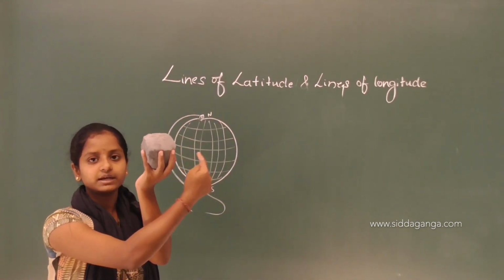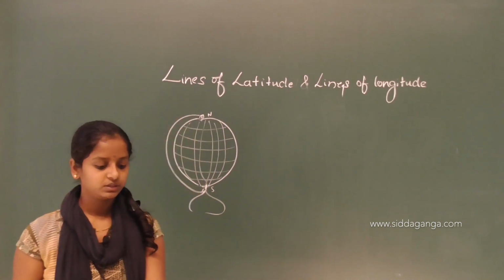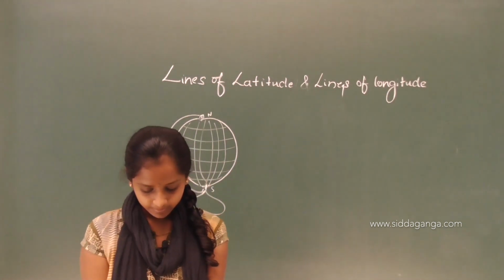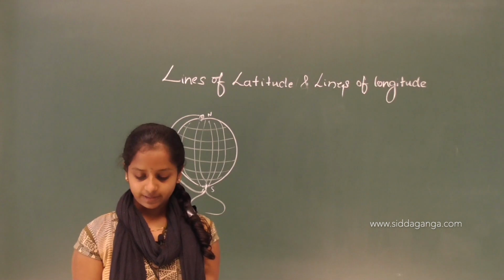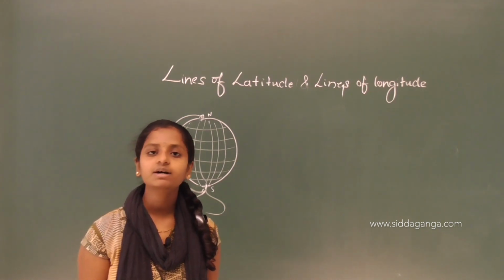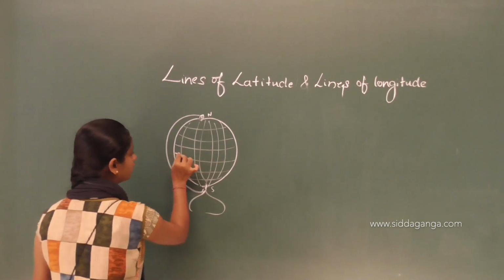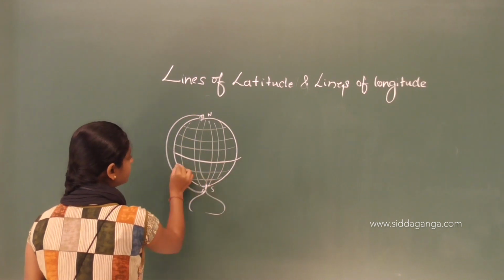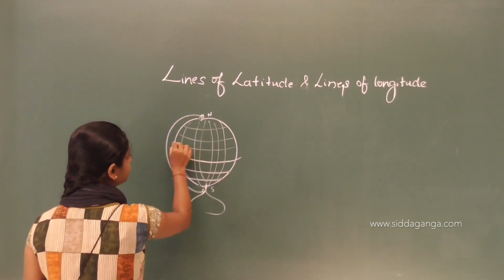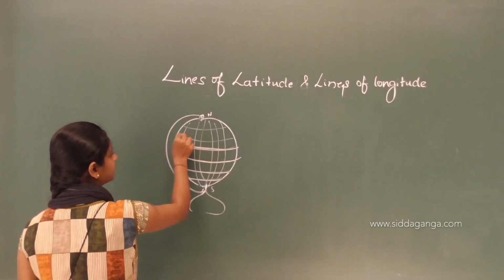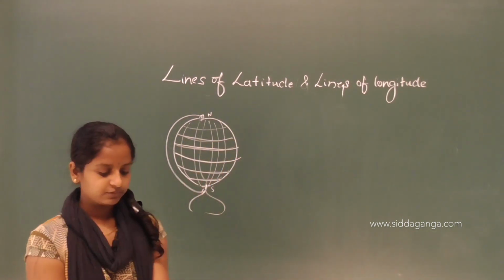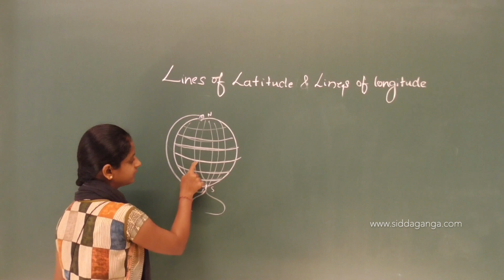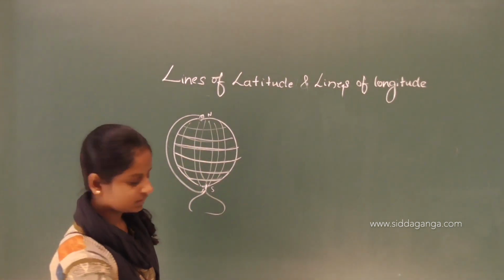In between these, I can draw a circle like this, between the North Pole and the South Pole at equal distances. There will be an equal distance between these circles.